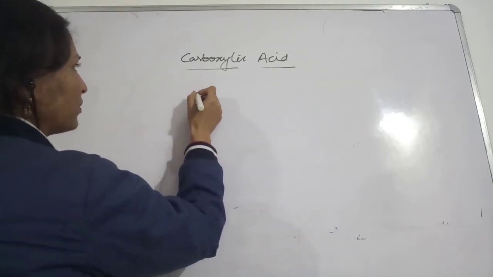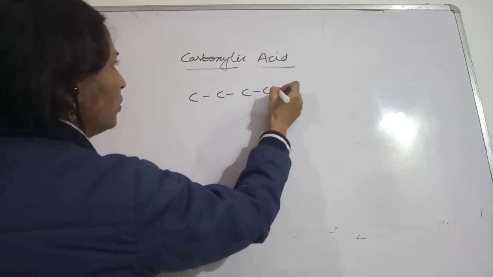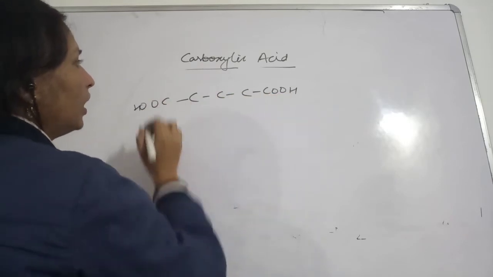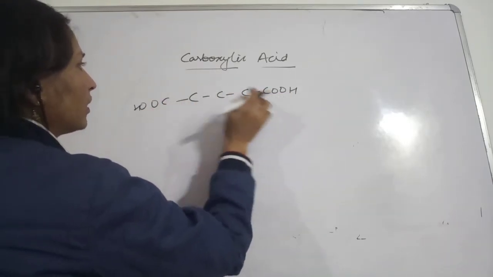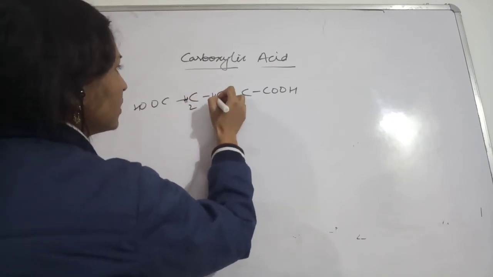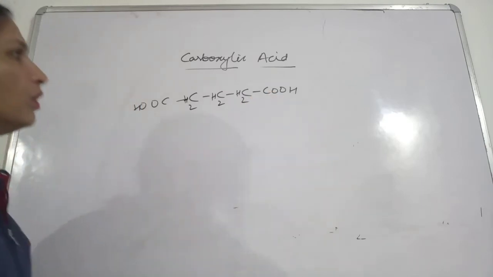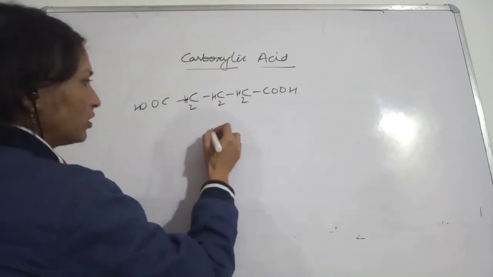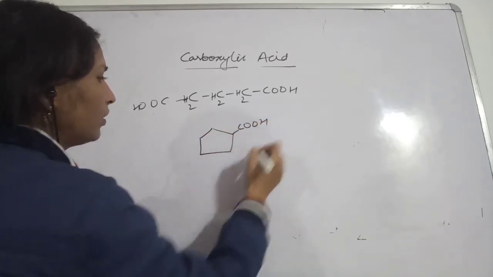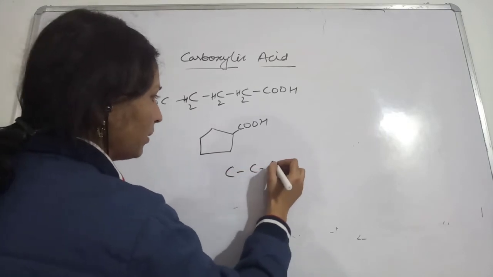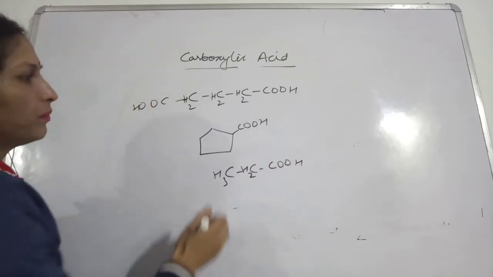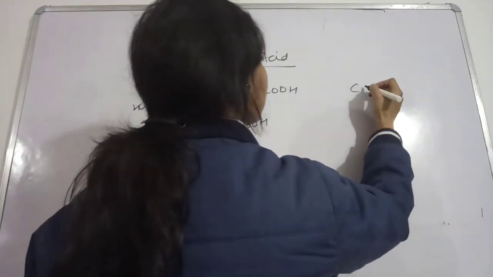For the IUPAC name, suppose you are having this compound COOH, and here also you are having COOH. To this you have the carboxylic group, and here this is CH2, this is also CH2. So you are having this compound, and this compound. How to name them? More examples.